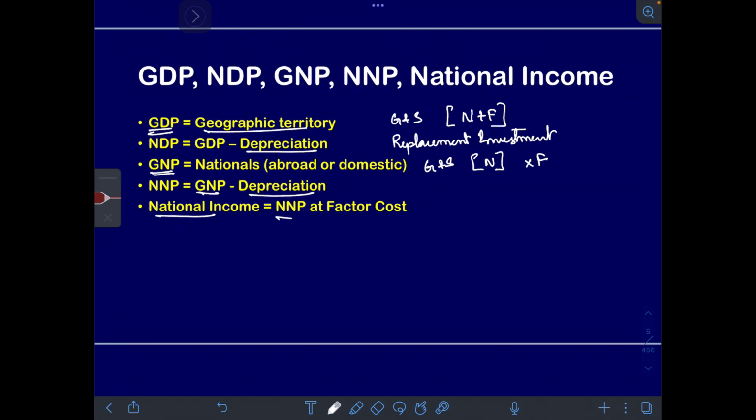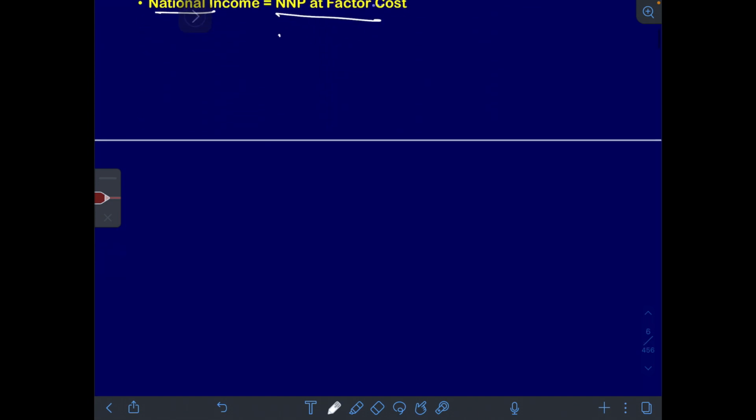And then you have national income, which is NNP at factor cost. Now, what do you mean by this? Factor cost is basically the wages plus interest plus profit plus the rent. Wages for the laborers, interest for the capital, profit for the entrepreneur, rent for the land.